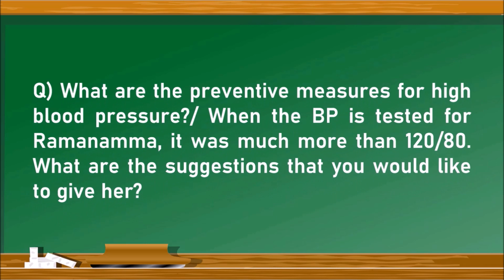The next question, what are the preventive measures for high blood pressure? Or the question may also be asked as, when the BP is tested for Ramanam or anybody, whatever the name may be, it was much more than 120/80. What are the suggestions that you would like to give her on the basis of this reading? The BP is more than 120/80. What suggestions are you going to give to her?